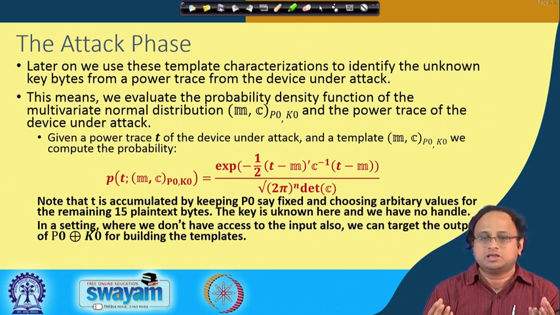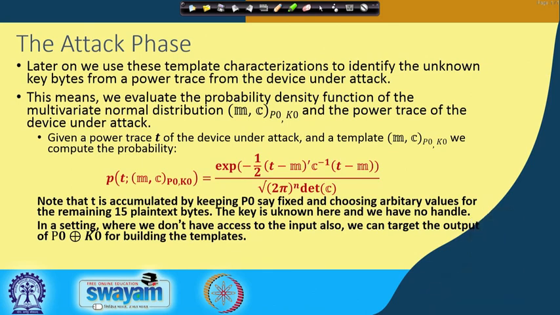The vector t denotes a given power trace, and this is my corresponding template. I am trying to fit it into the multivariate normal distribution formula to understand how close it is to the actual template.